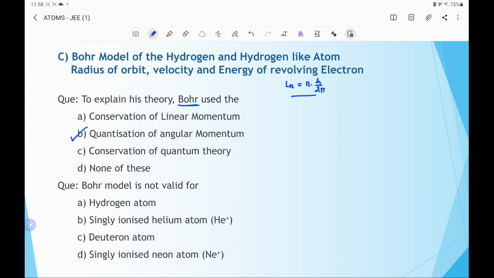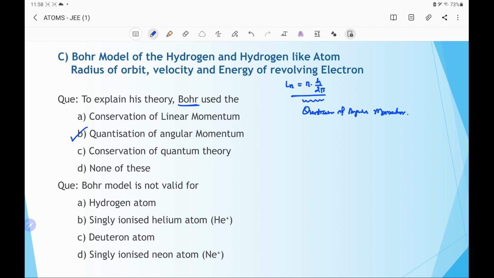This is the condition for the stable orbits, in which the electron revolves without radiating any energy, and it creates the stable orbits. So this momentum has discrete values, so it refers to the quantization of angular momentum.